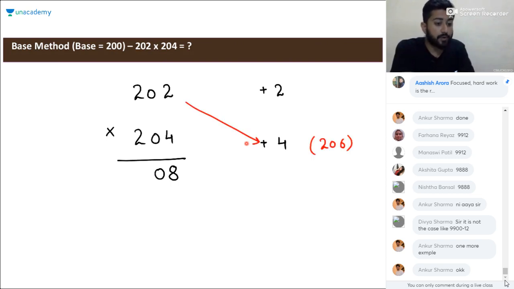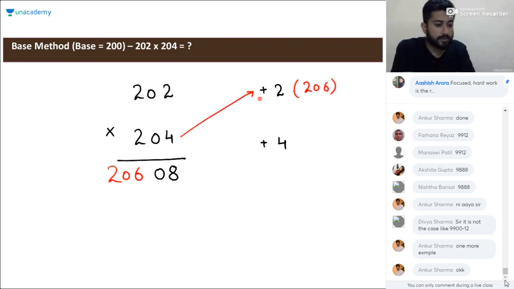Next step will be considering this part. 202 plus 4 will be 206. 204 plus 2 will also be 206. So we'll write 206 here. But what will be the difference between the 100 base and the 200 base? We took 100 as a reference and we have now doubled the base.